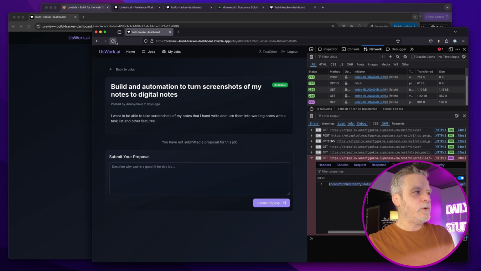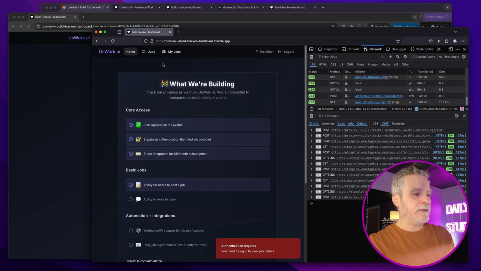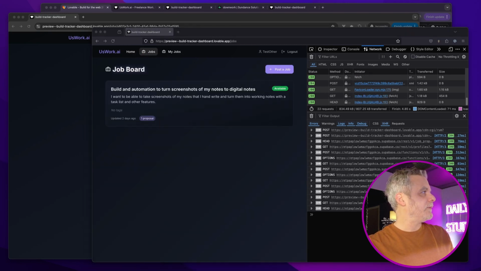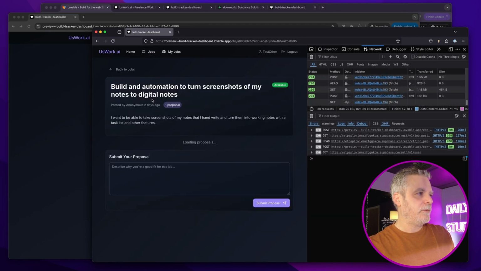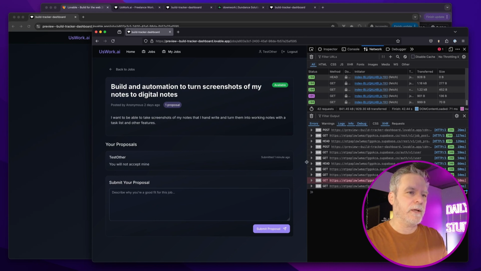Okay, but if I reload this as this non-accepted person, and it doesn't like reloads, there we go. I'll have to look into that. I'll put a bug down. I've seen that before, but let's just keep going. Okay, will not accept mine. So the good news is they're not seeing other people's. They do see one proposal, but I think there's now more. So maybe that's just copy. And then I think 406. Let me see what happens if that comes back. I want to see something. I'm not used to Firefox. Here we go. Jobs, that. Yeah, it does that every time. Okay.